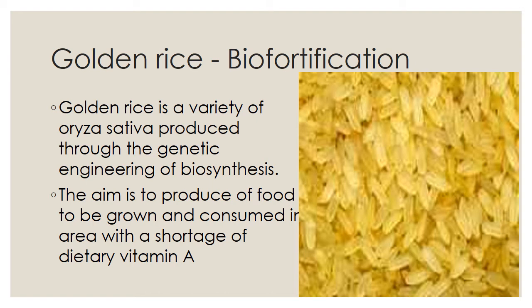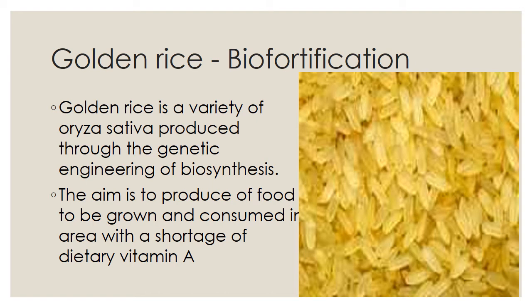Golden rice is a variety of Oryza sativa. Underline that word, that is the scientific name of normal rice. It is produced through genetic engineering of the biosynthesis of beta carotene, a precursor of vitamin A, in the edible part of rice, developed by Ingo Potrykus and his group.